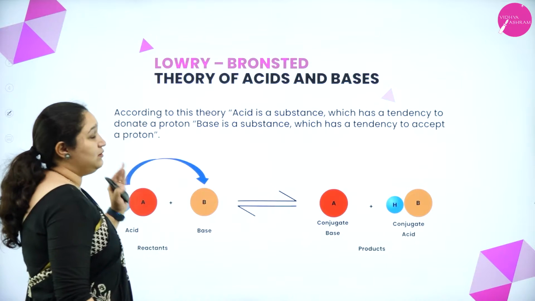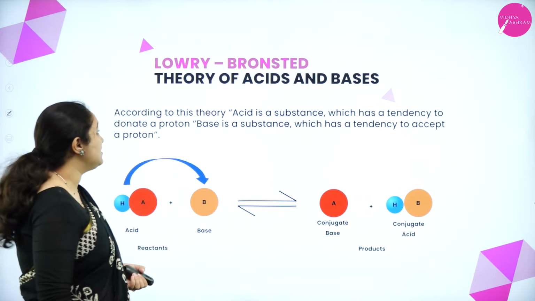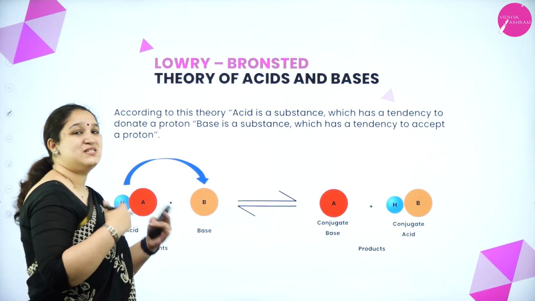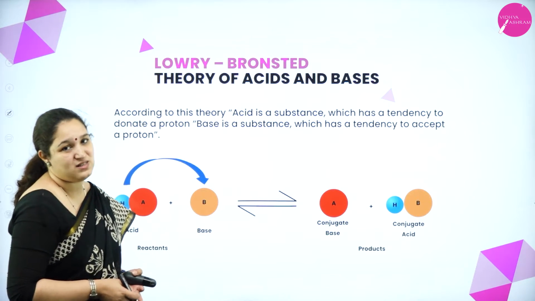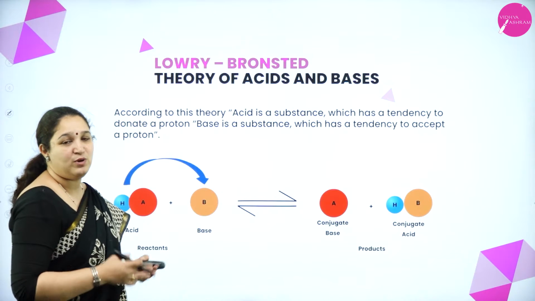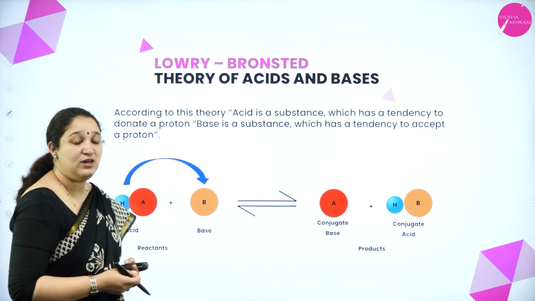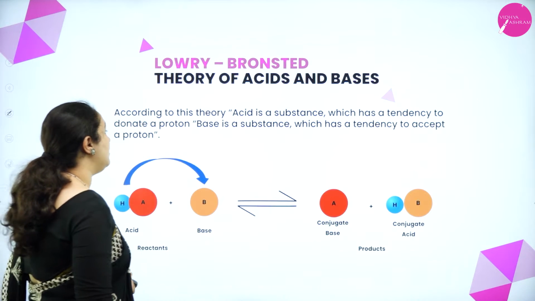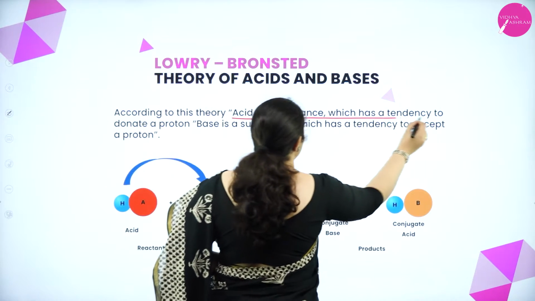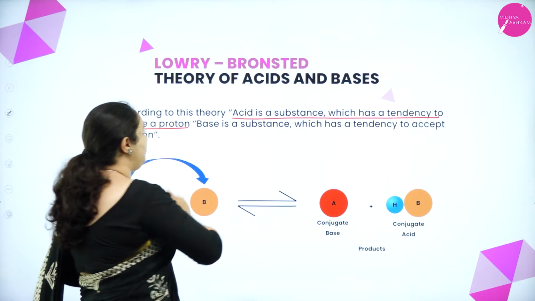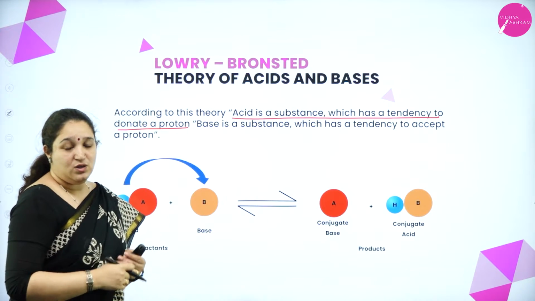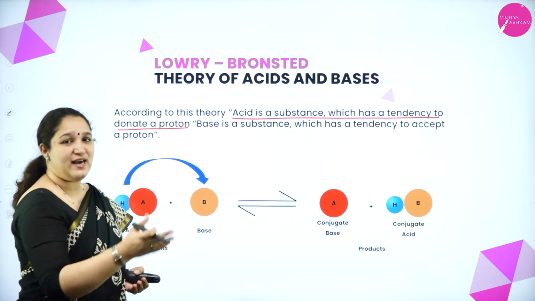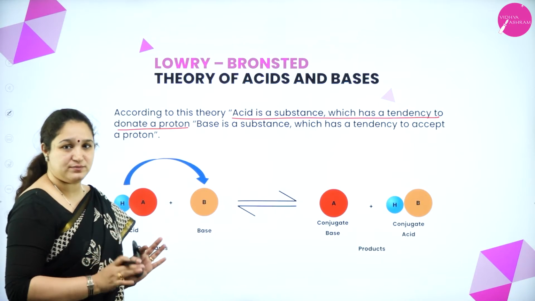Next, we are going to the next theory, that is Lowry-Bronsted theory of acids and bases, or Bronsted-Lowry theory of acids and bases. Either way, because these are the two scientists who have given this theory. According to this theory, an acid is a substance which has a tendency to donate a proton. So anything which can give away a H plus ion is called an acid.